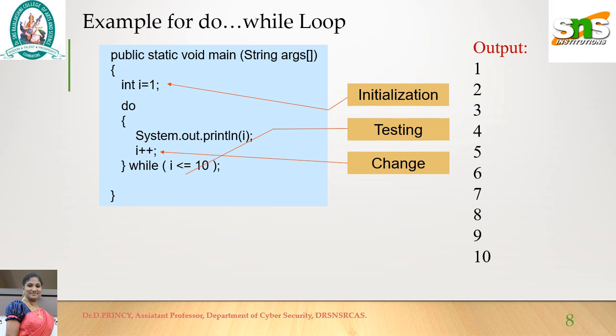This is an example. Int i equal to 1, do, display the output i value and i plus plus. In the end, we are checking with the condition i is less than or equal to 10. So the initial value is 1. There is no condition at the beginning, so it displays the value i, then increments the value by 1. It becomes 2. The 2 is checked with the condition in the while statement. If it is true, it will go into the loop again. If the condition becomes false, it comes out of the loop. The output of the program is the same, 1 to 10.